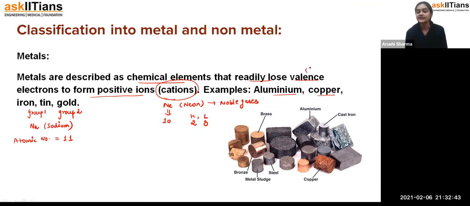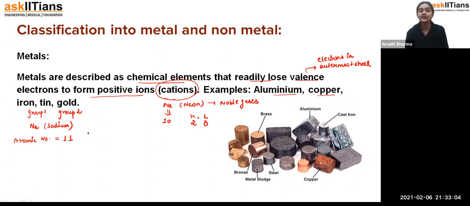Now what are valence electrons? Valence electrons are those electrons which are present in the outermost shell. The electrons in the outermost shell are called the valence electrons. And we know, students, that metals can lose their valence electron only. So that is neon.